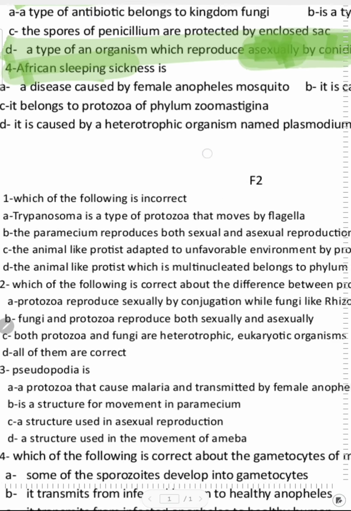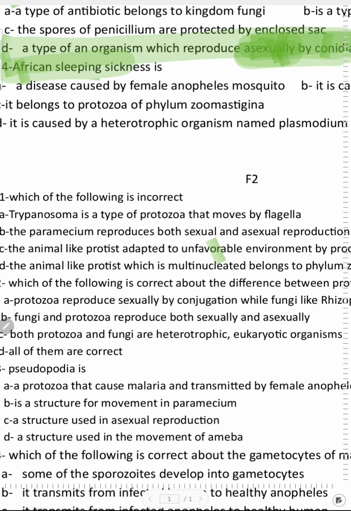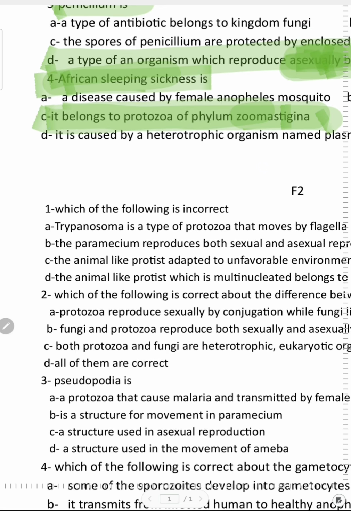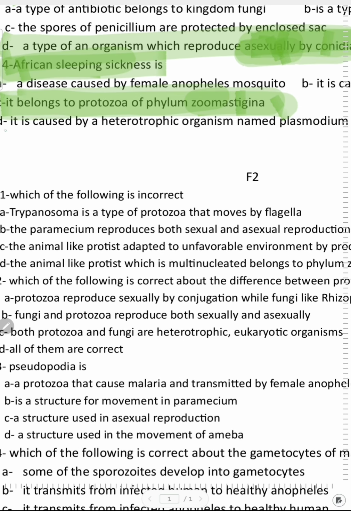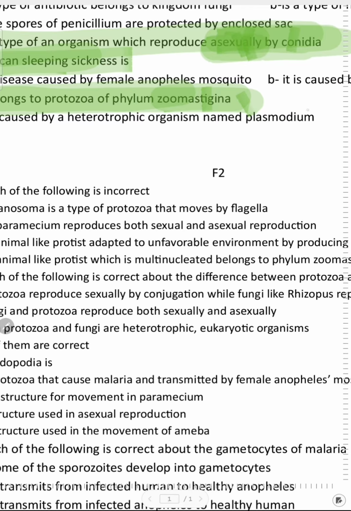Now, C, it belongs to protozoa of phylum Zoomastigina. This is true because it belongs to protozoa of phylum Zoomastigina, the one which causes African sleeping sickness. So the answer for this question will be C. Let's go to the answer D. Is it caused by a heterotrophic organism named Plasmodium? This is also wrong because it's not Plasmodium, it's Trypanosoma. Plasmodium is for malaria, not for African sleeping sickness.